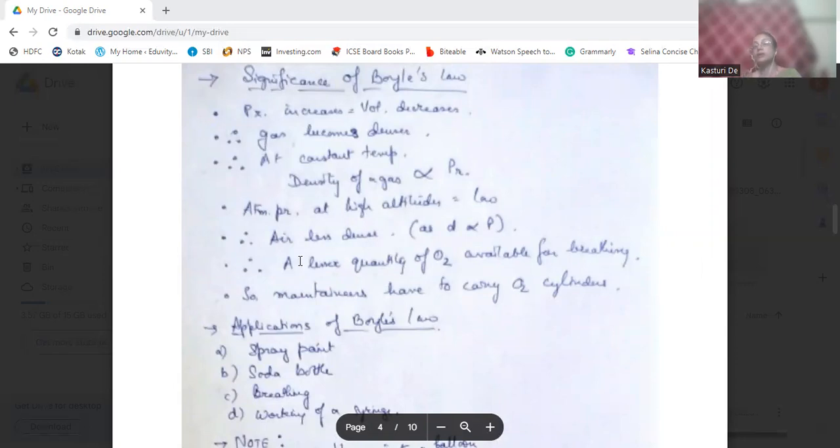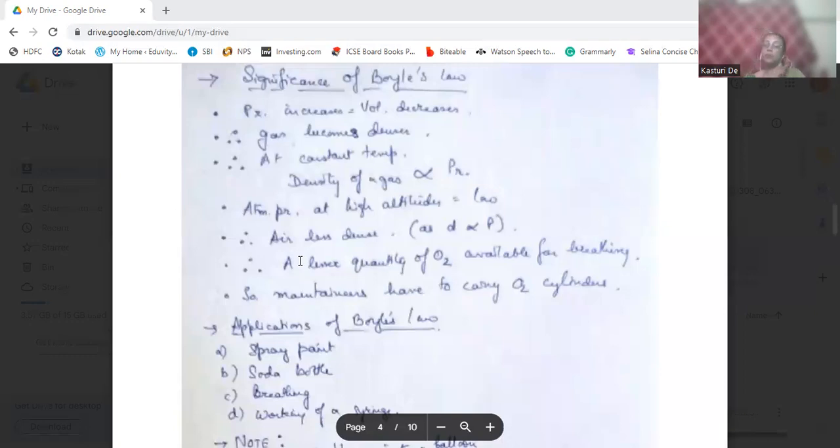Pressure and volume are inversely proportional, but as volume decreases, pressure increases, therefore pressure and density are directly proportional.